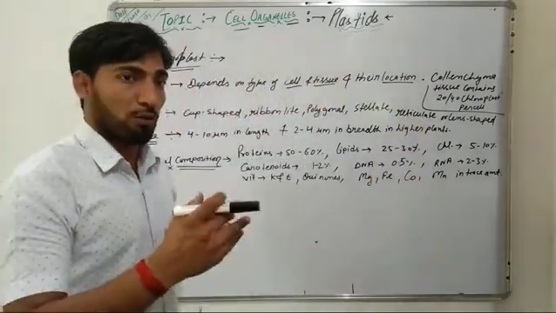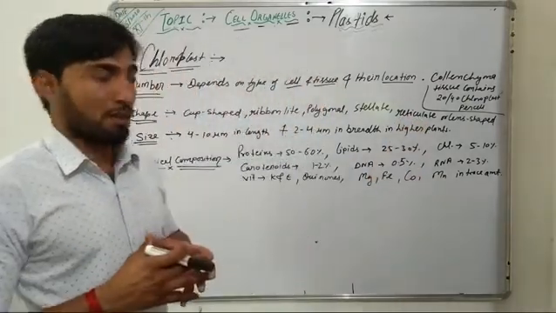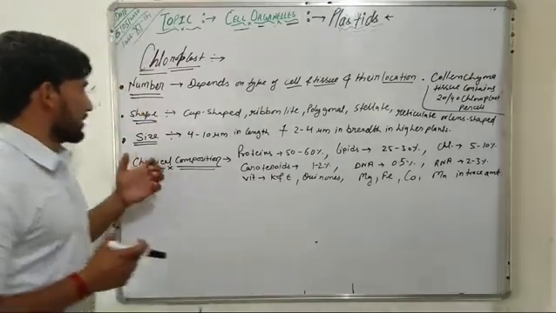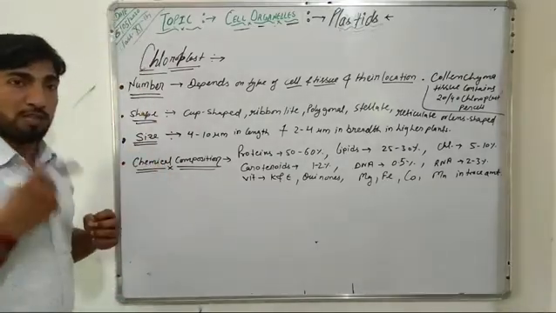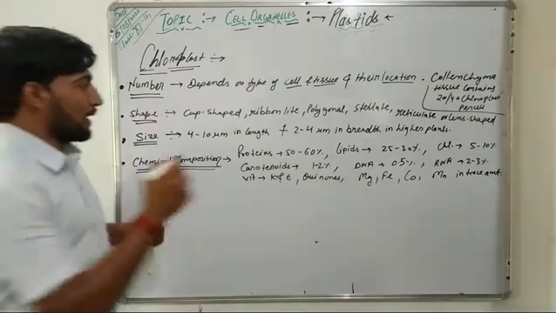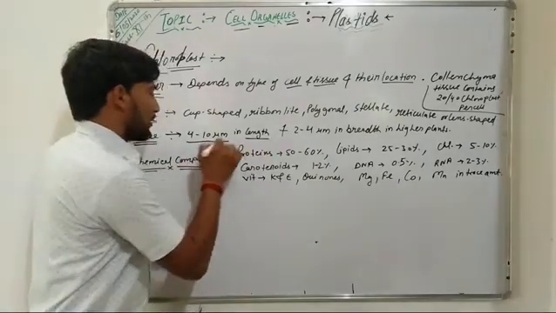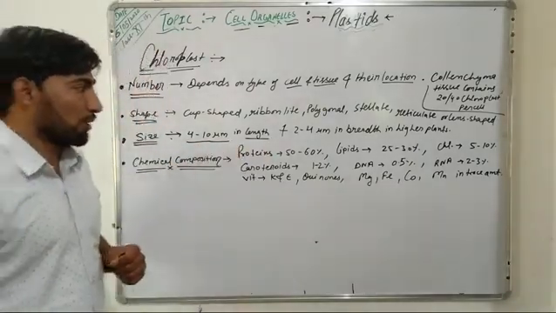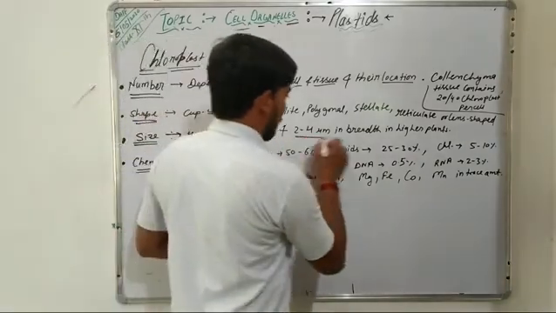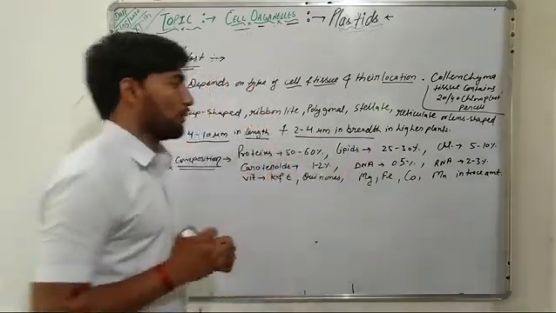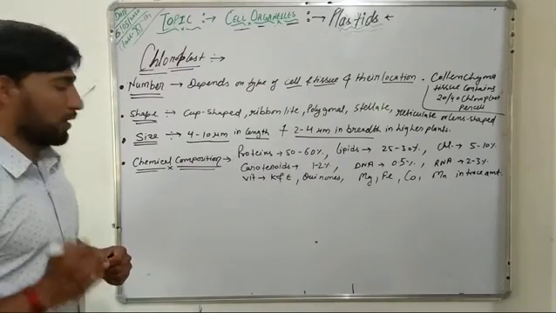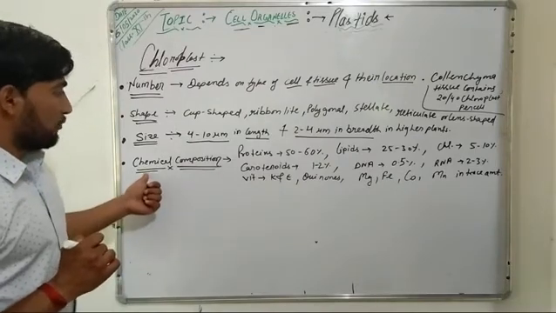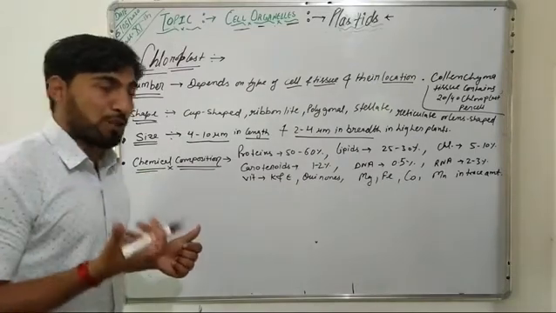So these chloroplasts vary greatly on the basis of their shape. If you talk about the size of a chloroplast, the length is about 4 to 10 micrometer, and the breadth is about 2 to 4 micrometer in case of higher plants. And what can be the chemical composition of a chloroplast?